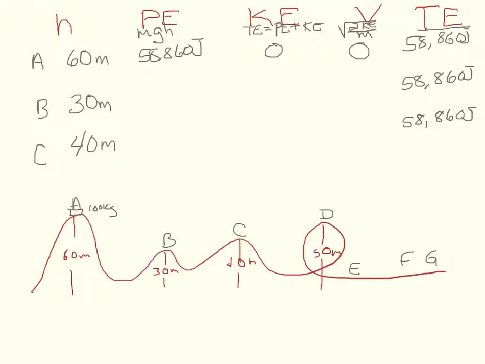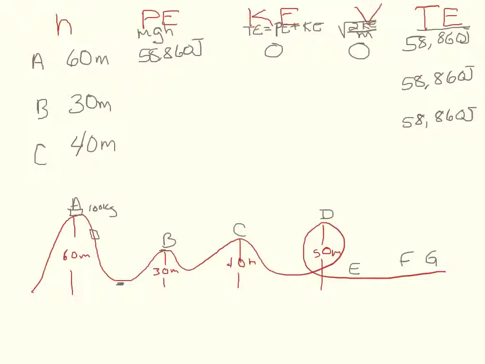Is it always going to be in potential energy? No, because as our cart is going down, that potential energy is going down and the kinetic energy is going up. So here at the bottom of our first hill, if this was all the way down to the 60-meter range, we could say that our potential energy was 0 at this point and our kinetic energy was 58,860 joules. Let's find out what it actually is here at our position B.